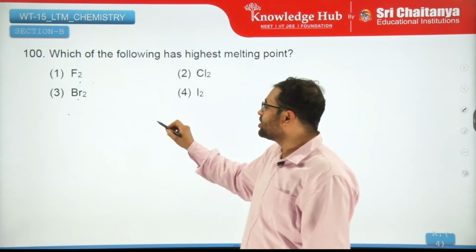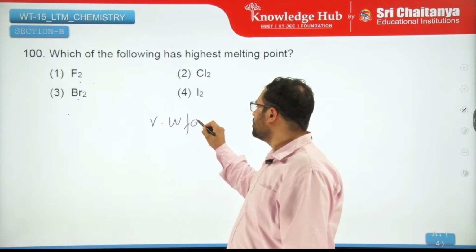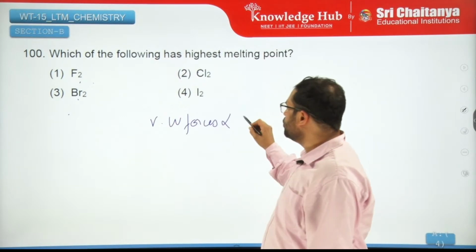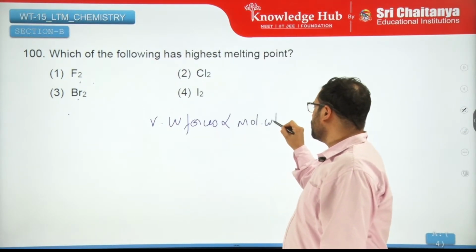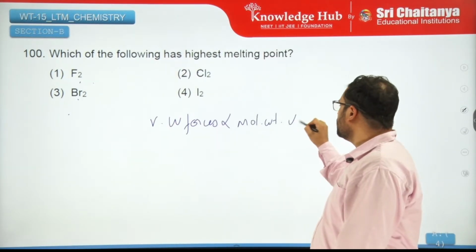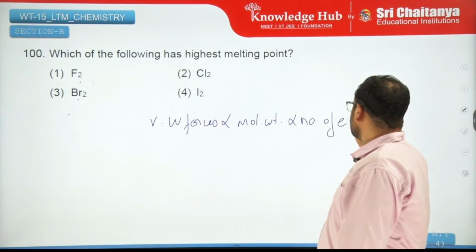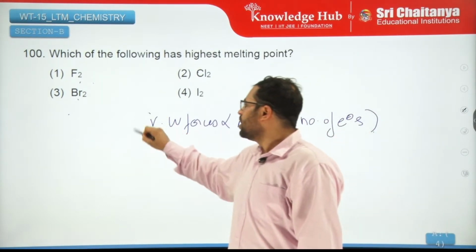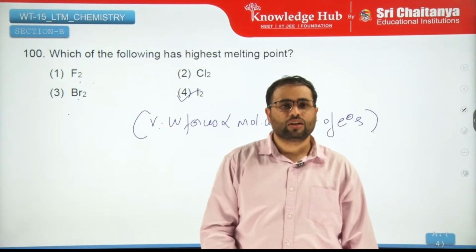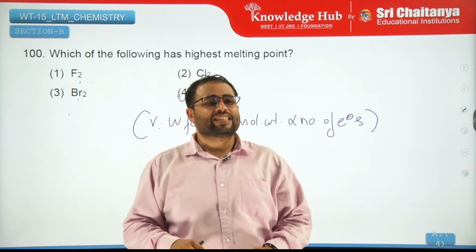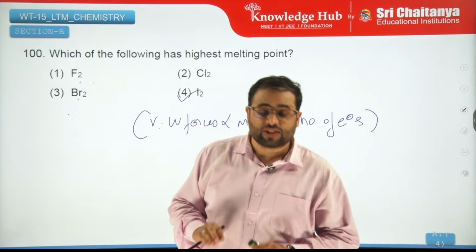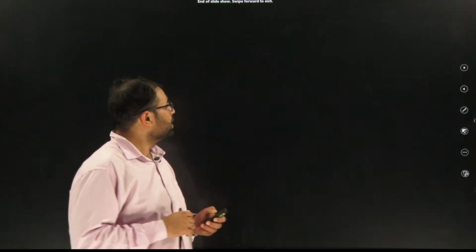Because the only forces of attraction are van der Waals forces and they are directly proportional to molecular weight or number of electrons, highest in iodine, right?